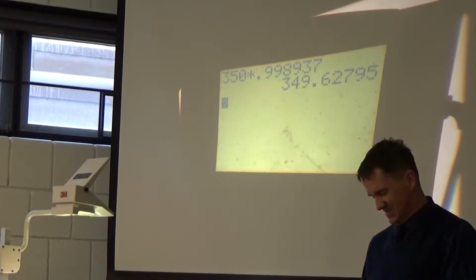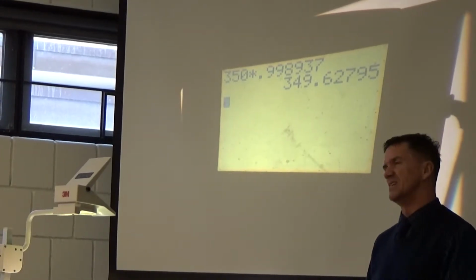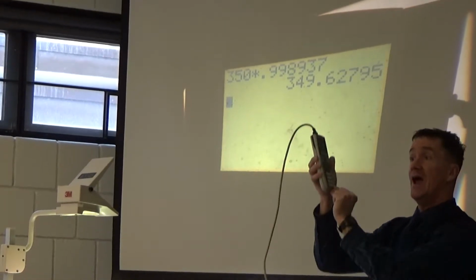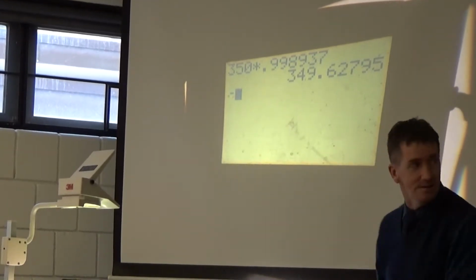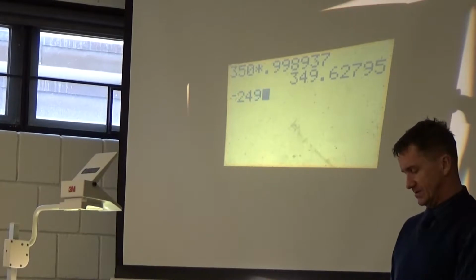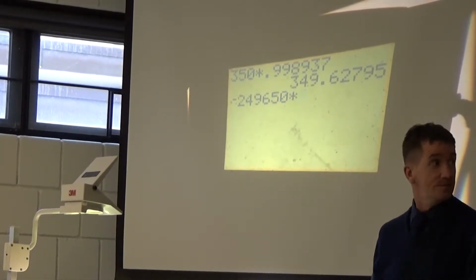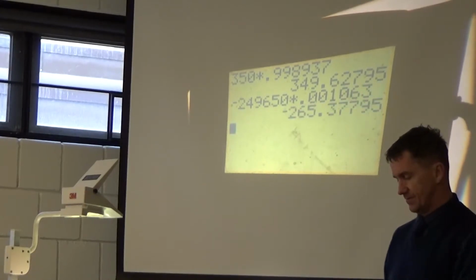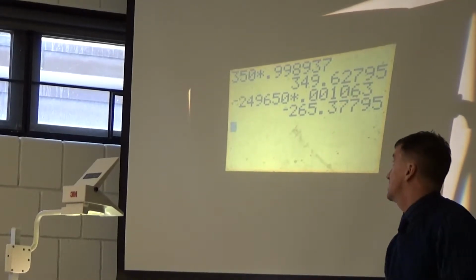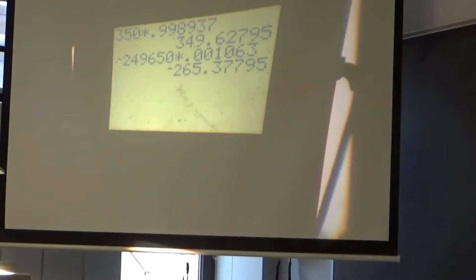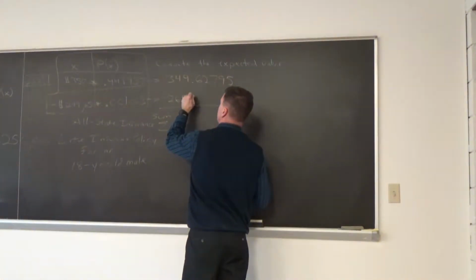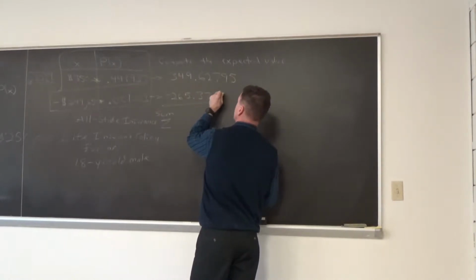249,650 times 0.001063, negative. Where's the negative button? I think it's way at the bottom. Negative 249,650 times 0.001063. All right, negative 265.37795.